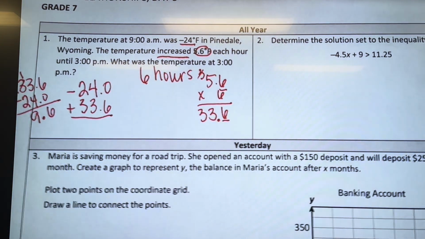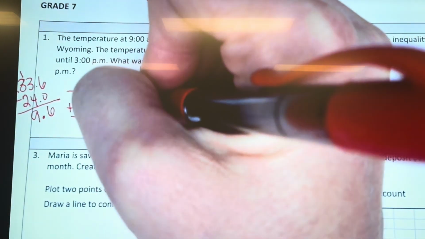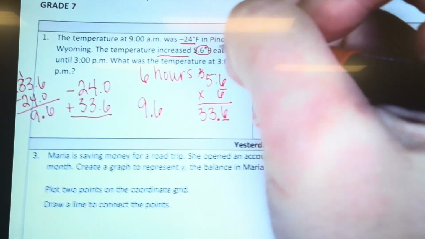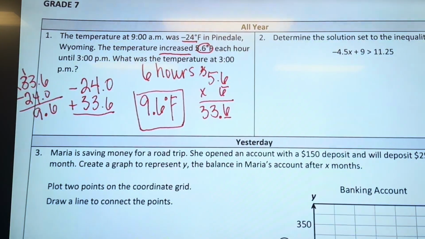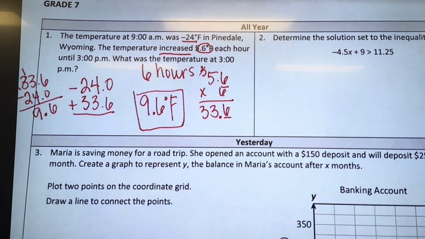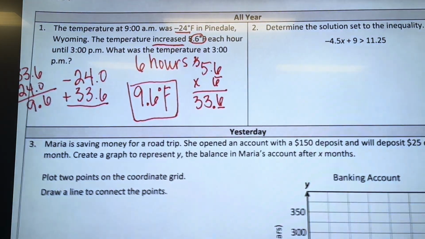Same sign, keep the sign; different sign, keep the larger. Okay, so the temperature at 3 p.m. was 9.6 degrees Fahrenheit.